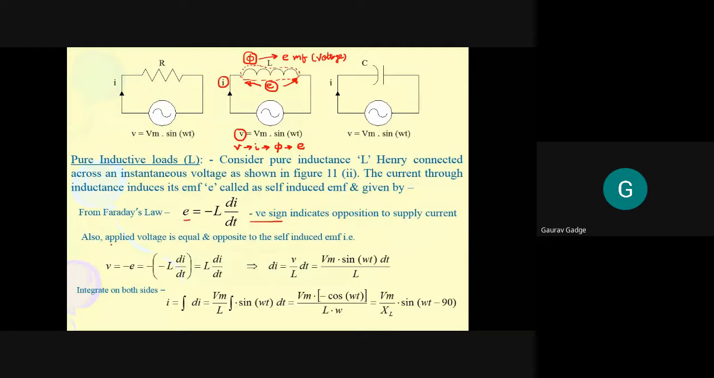Okay, how do we get the direction of that? By using Lenz's law. By using Lenz's law, we say that EMF induced and the voltage both are in opposition. Now, if EMF induced is already written as L di by dt, then negative becomes positive, and therefore what we get is V is equal to L di by dt.